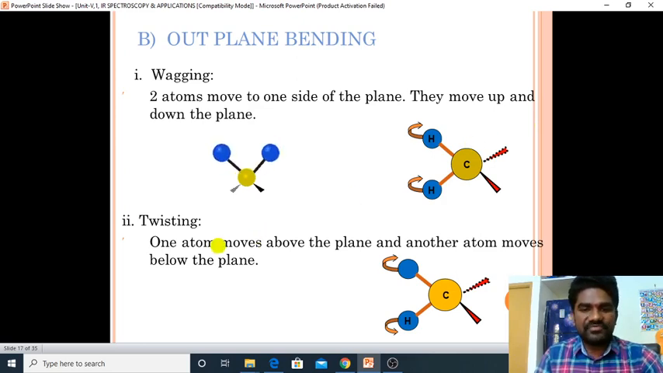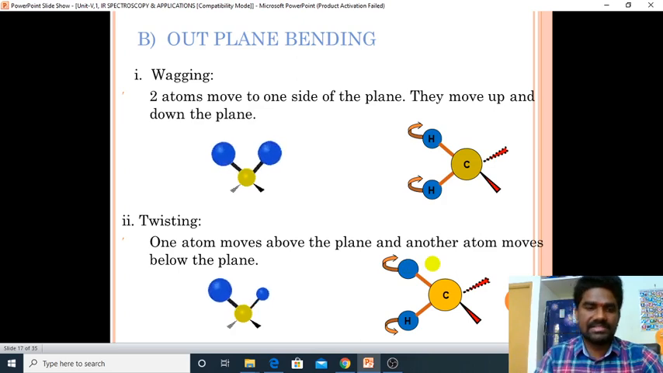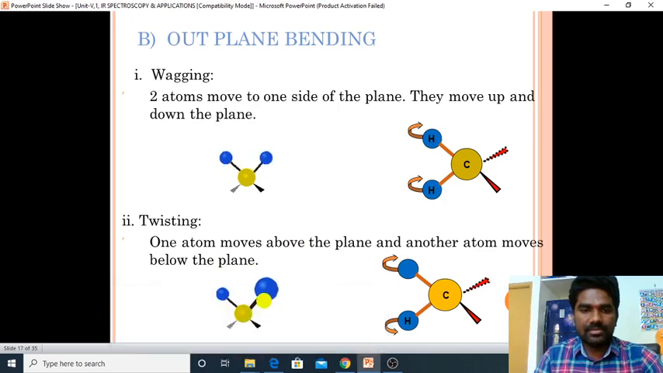What do you mean by twisting here? One atom moves above the plane and another atom moves below the plane, isn't it? If you see here, one is coming nearer and one is going far away from the viewer. One atom moves above the plane and another moves below the plane. This type of vibration is known as twisting vibrations.